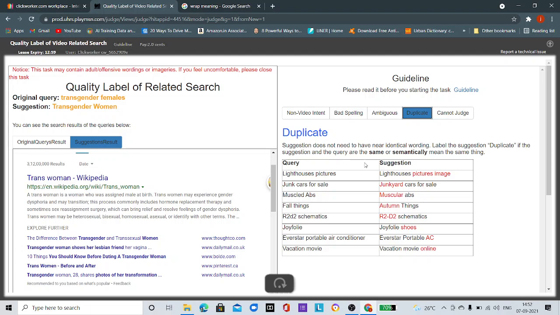Duplicate: you can observe this query and suggestion, like lighthouse pictures and lighthouse pictures image. We can say that this suggestion is almost a duplicate. Transgender females and transgender women, I think it is a duplicate, right?